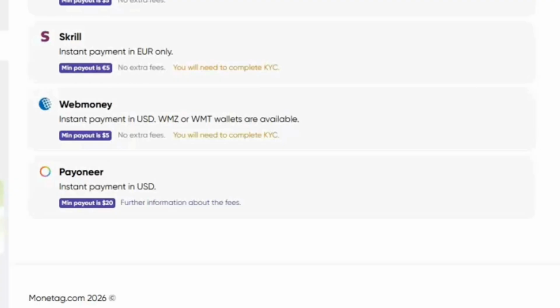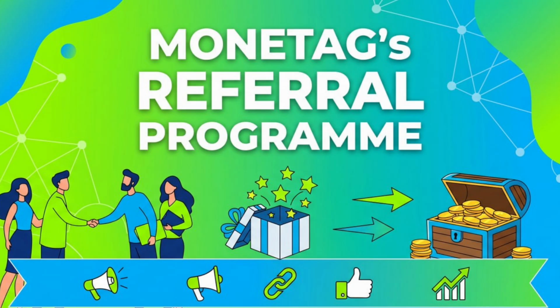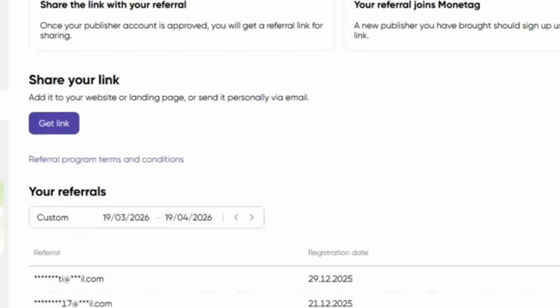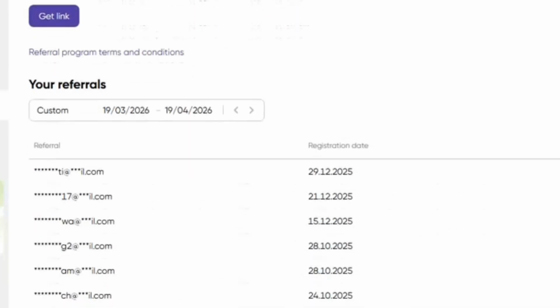Let me now show you how you can maximize your earnings on the platform. This platform offers the referral program. You can actually refer other people, and when you use your referral link to invite other people and they begin to earn, you walk away with 5% of their earnings. Okay, that's how it is. If they earn 3,000 US dollars, 5% of their earnings will actually be yours.